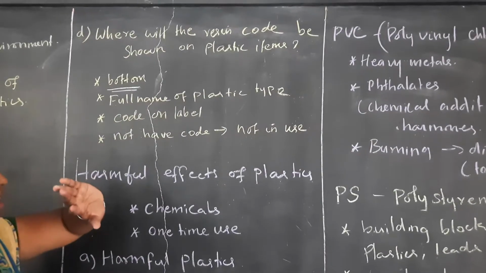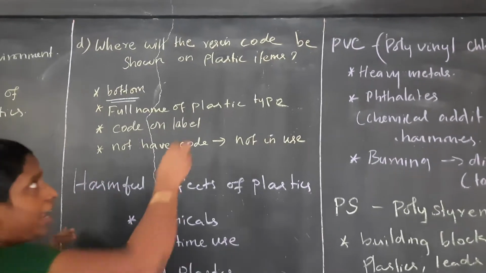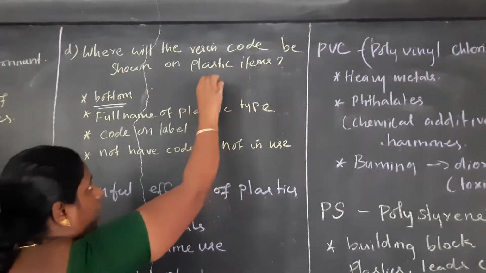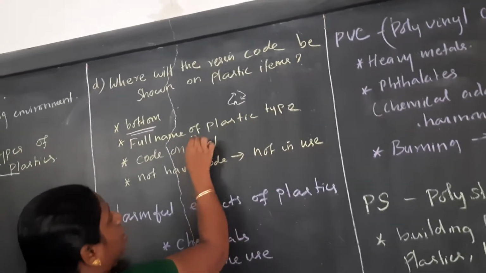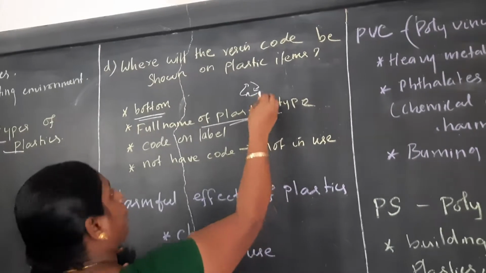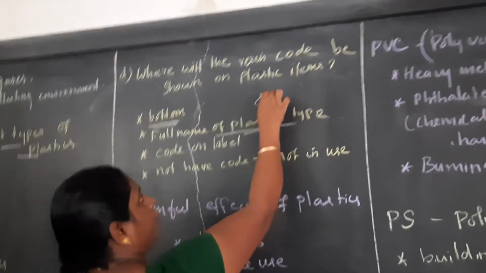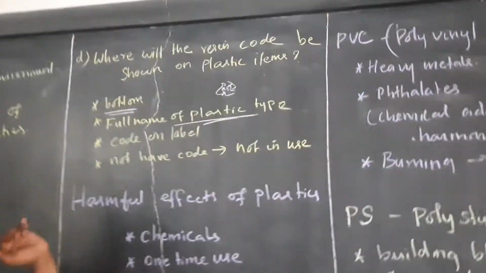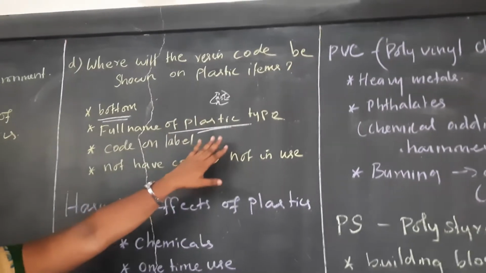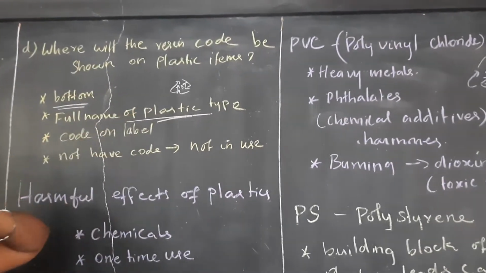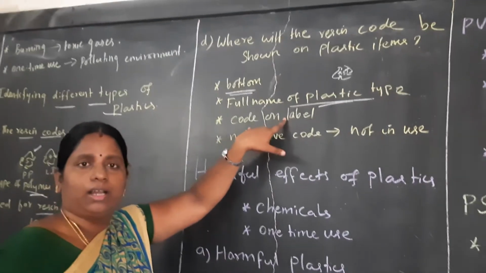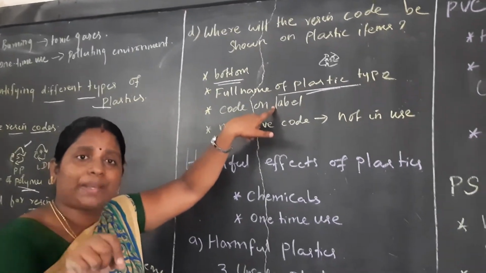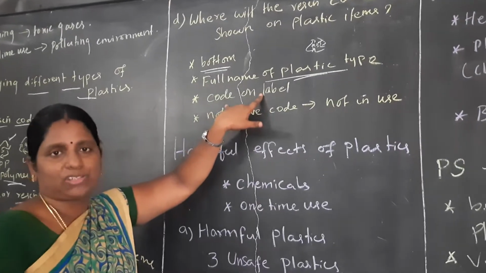Otherwise, the triangular mark is there, and sometimes the plastic type, here PET, is present in the triangular box. So the full name of the plastic type is also present on some plastic boxes or items, and some codes may be present on the label of the plastic items.